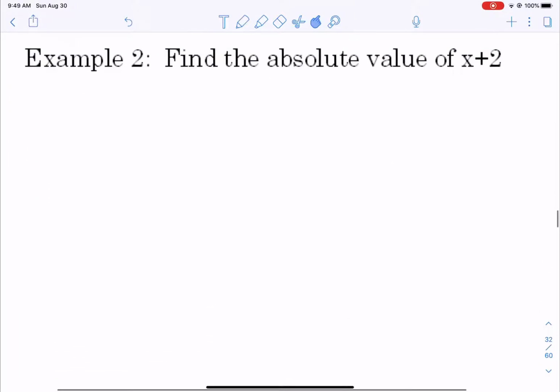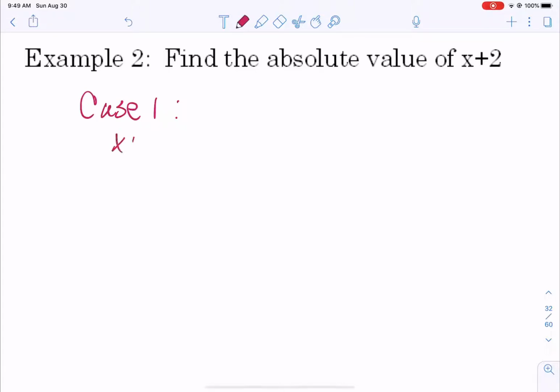Let's take a look at how we could write an expression for the absolute value of x plus 2. Now, if you continue to study math and you study absolute values in a pre-calc class or in a calculus class, you will see what's called a piecewise function for an absolute value.